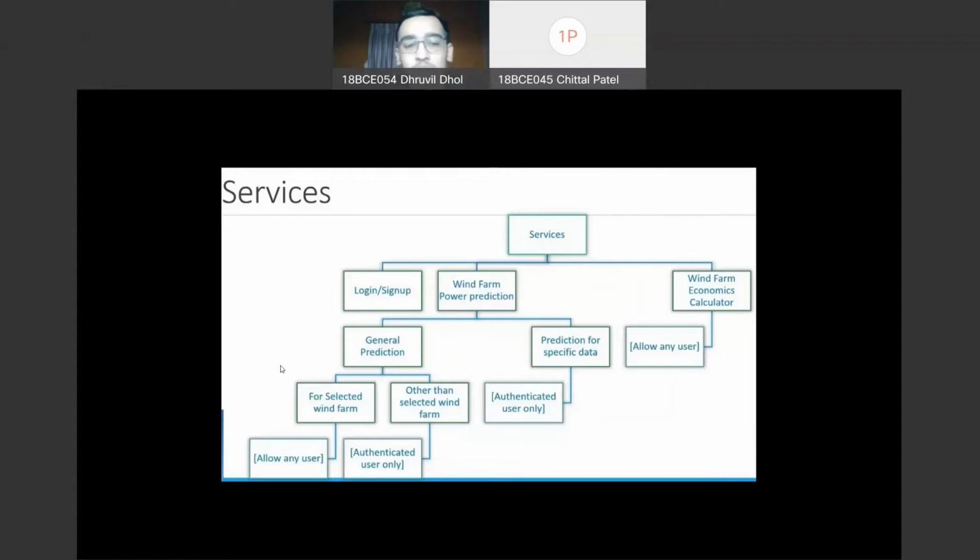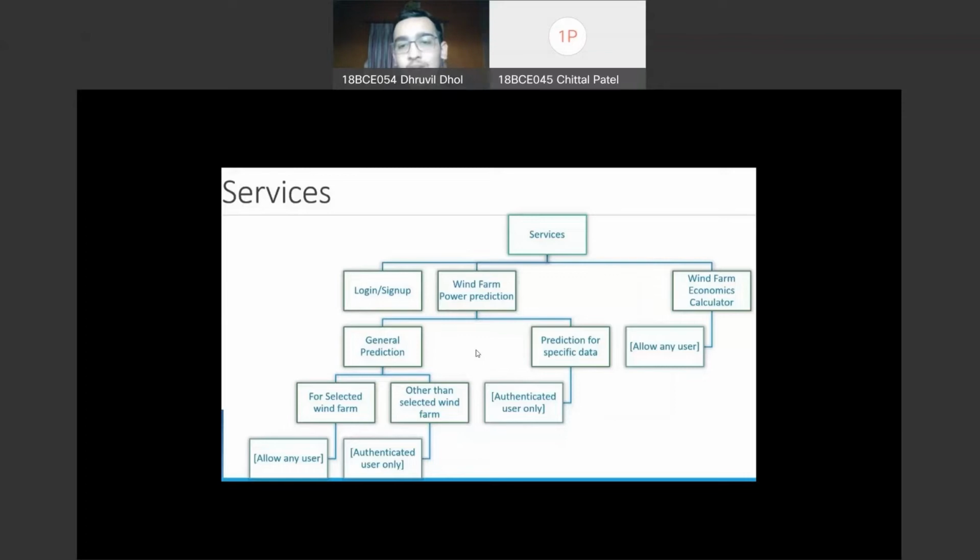If the user's WinFarm is not in our list, at the login time, the user can select any WinFarm in the world from our maps, and we provide the turbine capacity of that WinFarm, and we can give the next 48 hours power prediction. Again, this comes from the general model.